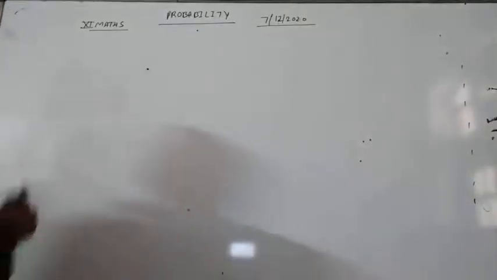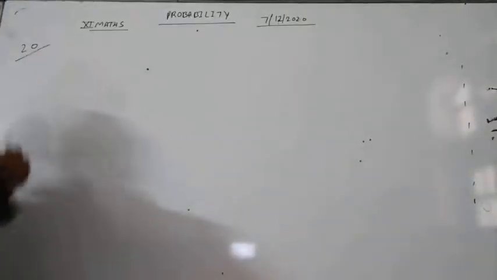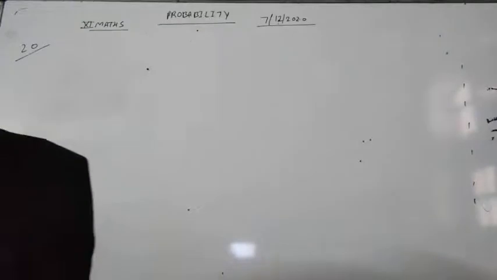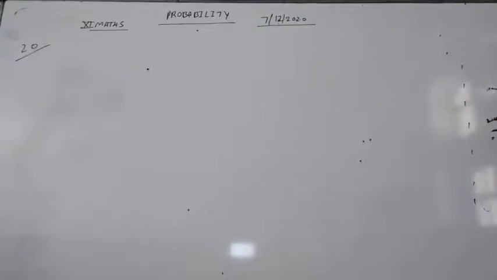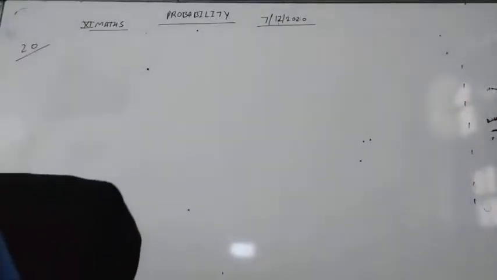Our next question is question number 20. We are given that the probability that a student will pass the final examination in both English and Hindi is 0.5.